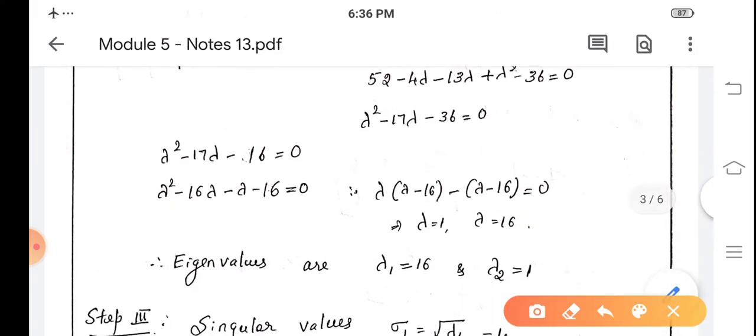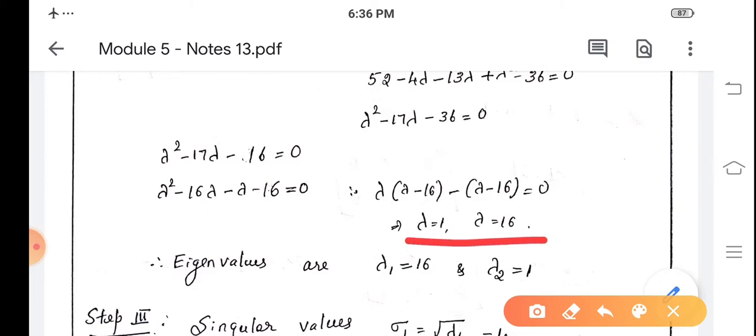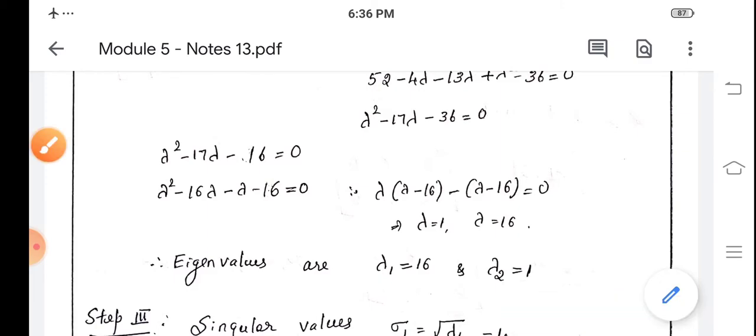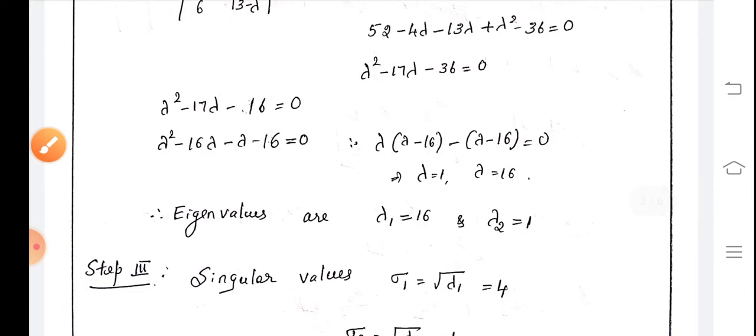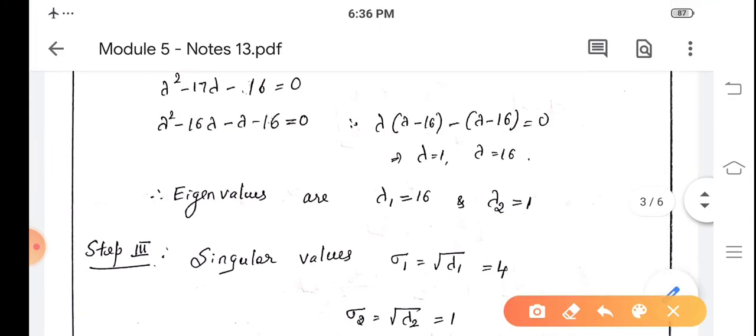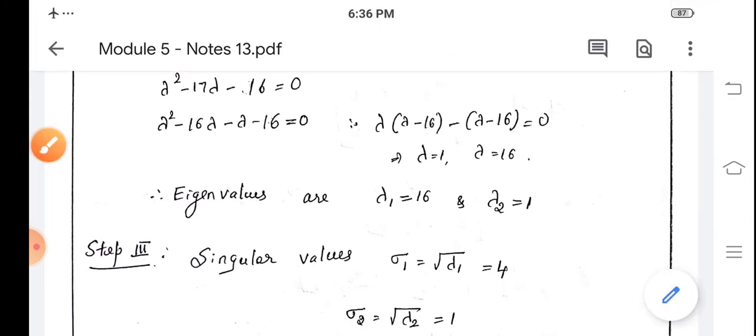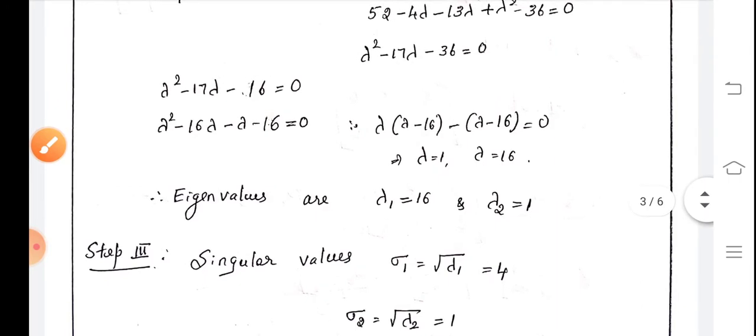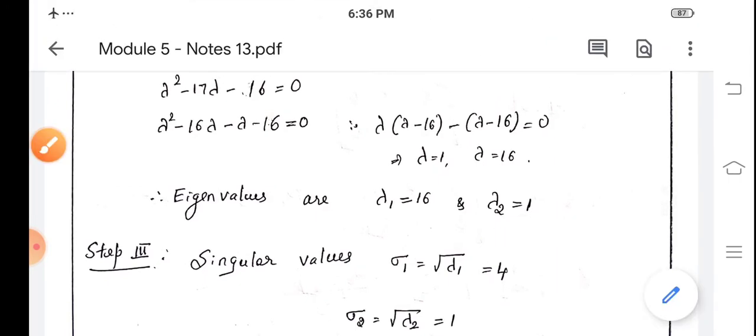So here we can find two lambda values, that is lambda equal to 1 and 16. We write these values in the decreasing order. So we take lambda 1 equal to 16 and lambda 2 equal to 1. This completes step number 2.